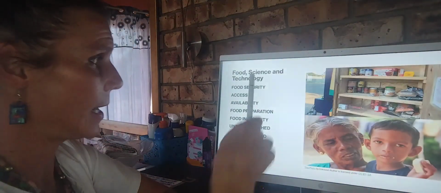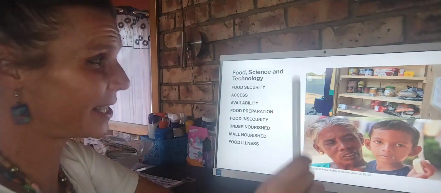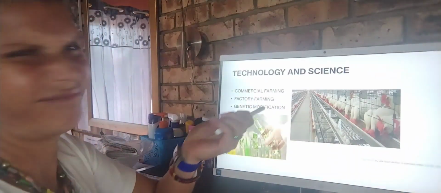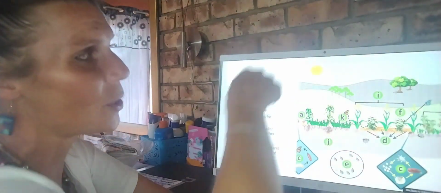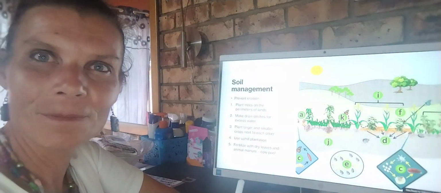Food security: access, availability, and food preparation. Food insecurity: undernourished, malnourished, and food illnesses. And then farming: factory farming, commercial farming, genetic modification, interfering with the naturals, and my soil management.